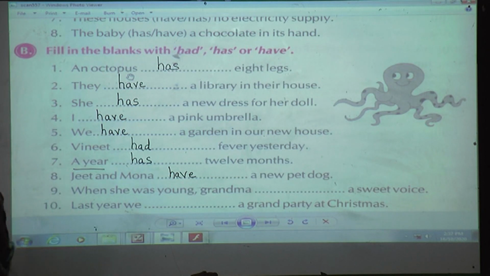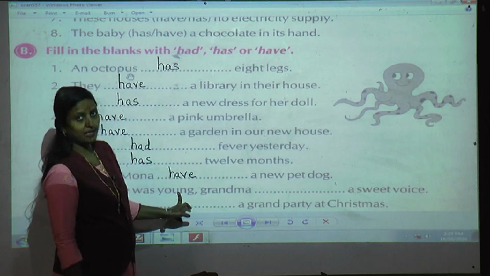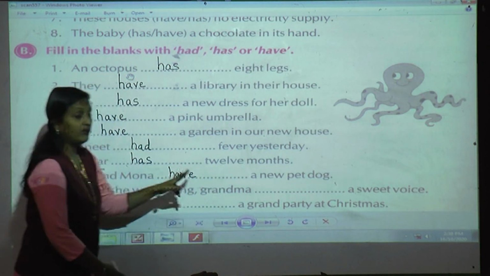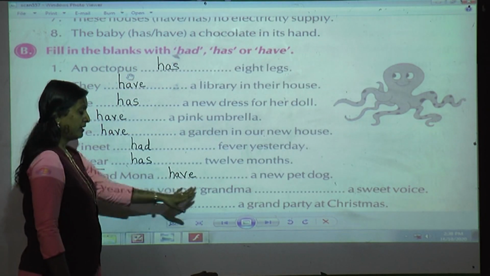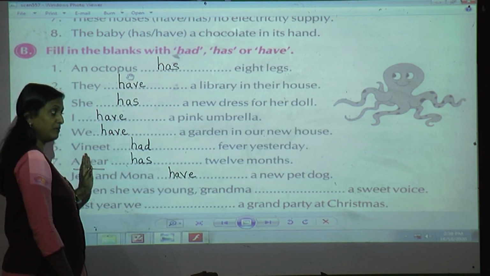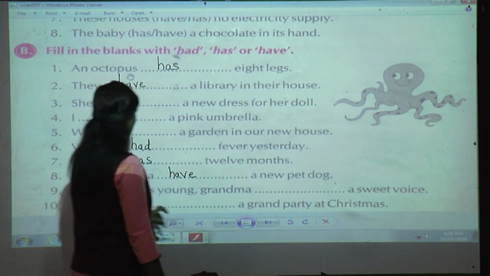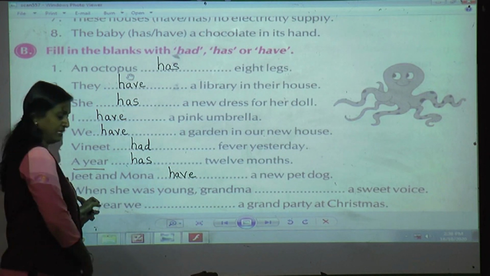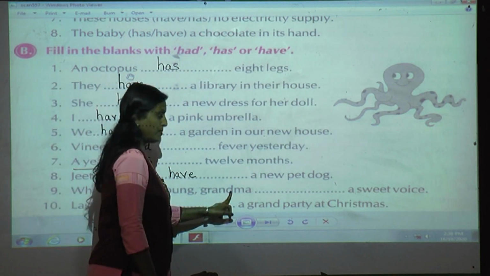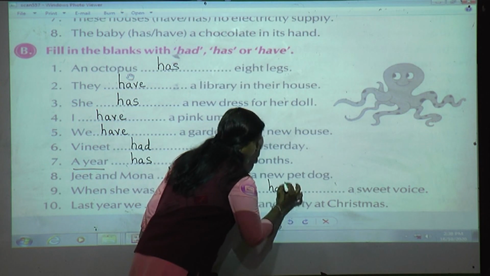Again, have. When she was young, grandma dash a sweet voice. Now see here what they have told. When she was young, about whom is this sentence talking? About grandma. When grandma was young, grandma is now old. Yes or no? So this sentence is telling about the past tense. So what was she having? She was having a sweet voice. I am just making you understand the meaning of the sentence. So which verb will come? It is in past tense. Yes, H-A-D, had.